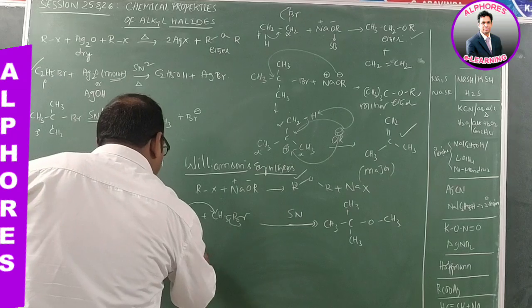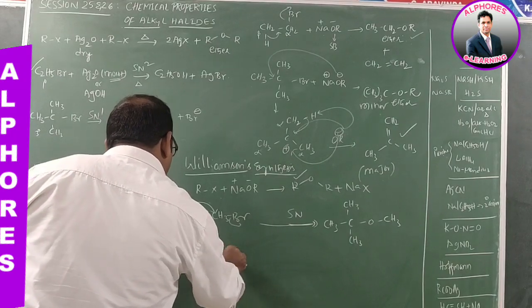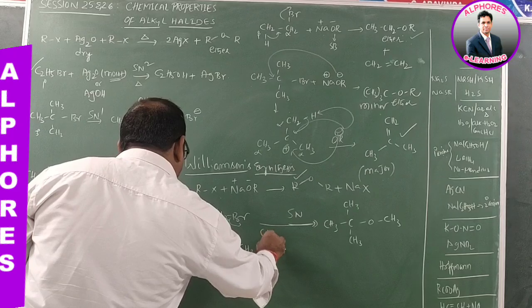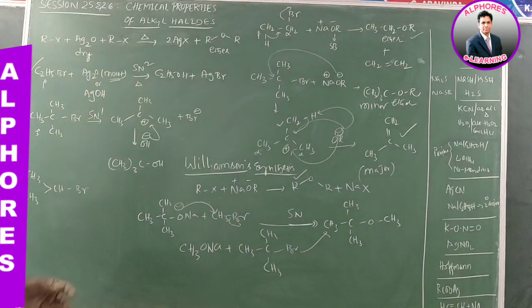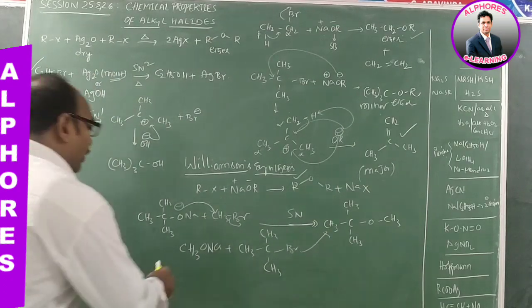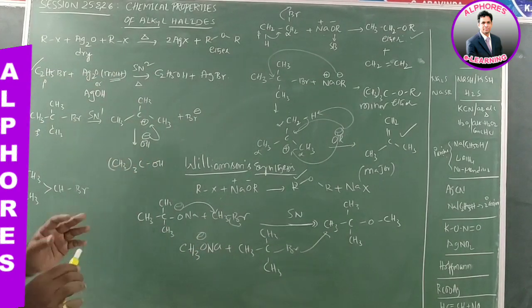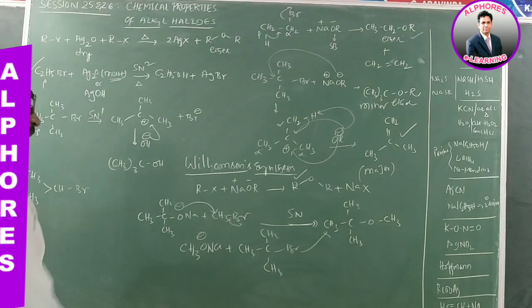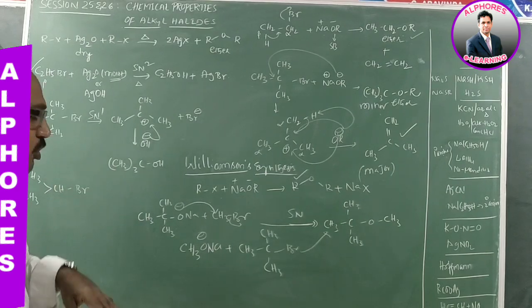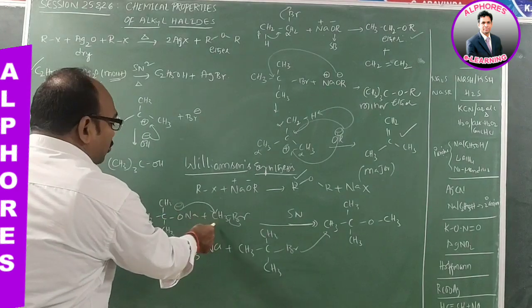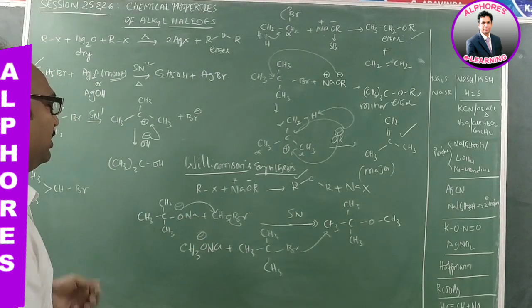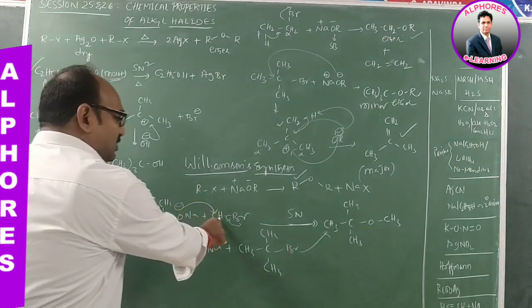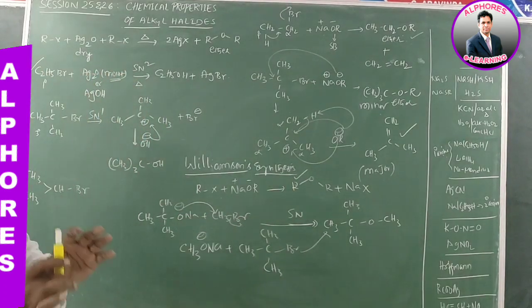What is that? CH3ONa upon reaction with tertiary butyl bromide. In this case, is there any possibility? No way. Why? Because sodium methoxide, even though it is a strong base like potassium tertiary butoxide or sodium tertiary butoxide, this one is also a strong base, no doubt about that. But here there is no beta carbon and moreover it is a less hindered carbon. Since it is a less hindered carbon with no beta carbon, it gives only one possibility, that is substitution.